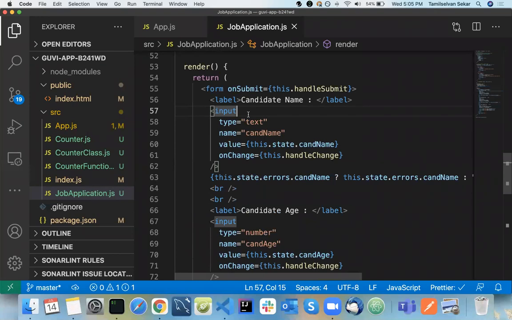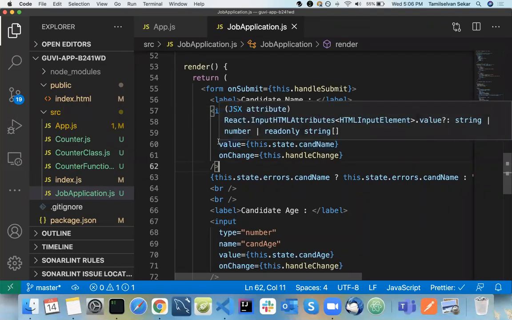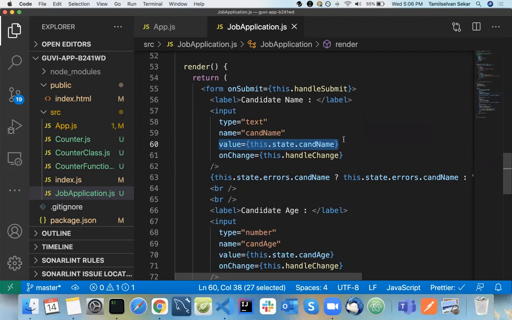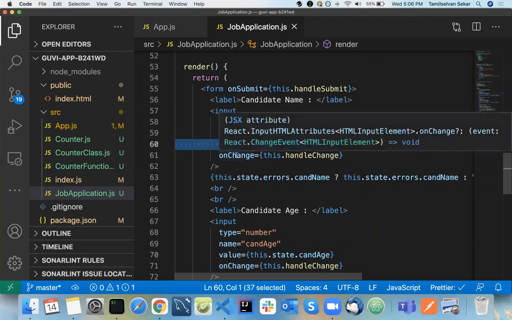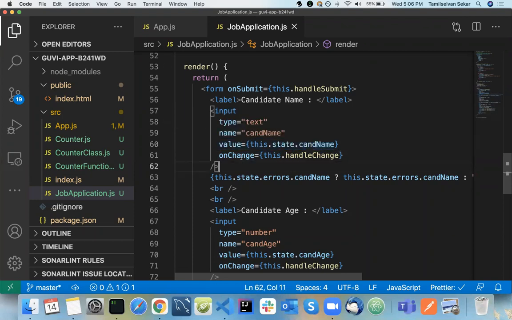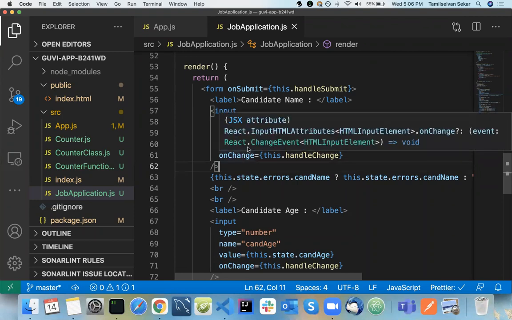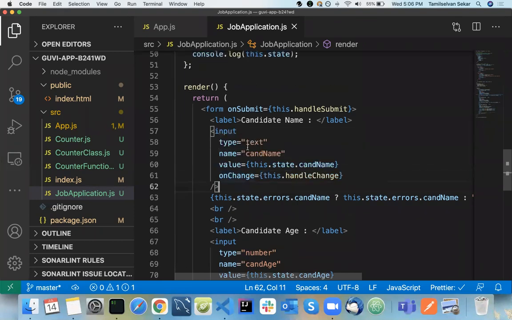Okay, so what we do if we have an ID here, we will be using document.getElementById, right? So we should not use it in that way. We should always use a controlled form. Have each and every form field bound to your state value here. So whenever a value changes, whenever you type, you need to update the state as well.